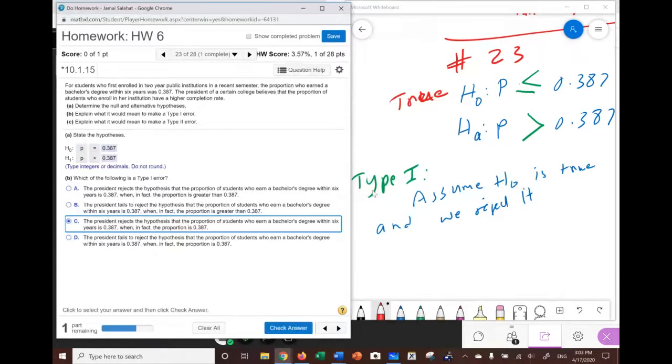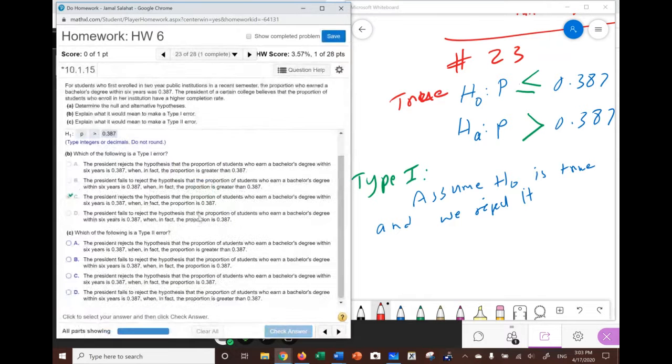We said type 1 error is to reject something that is true. So it has to be part C. Part C is, the truth is the proportion is 0.387, and the president goes there and rejects it. So that is type 1 error.